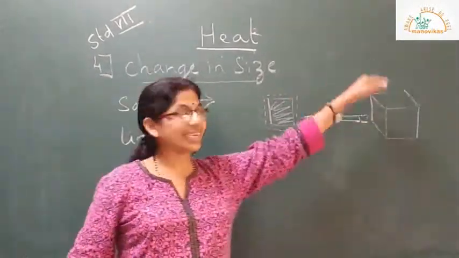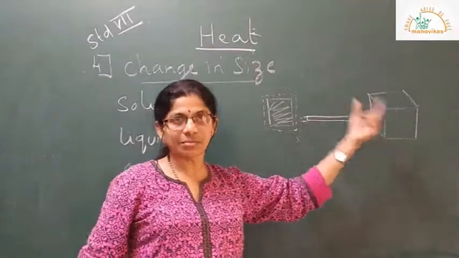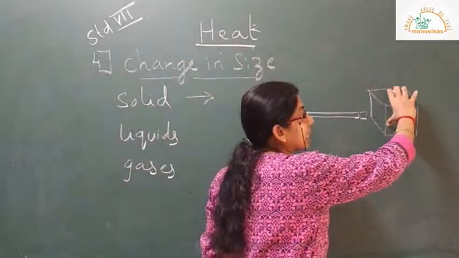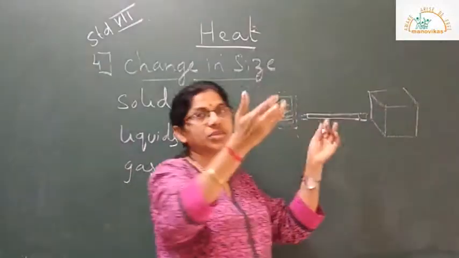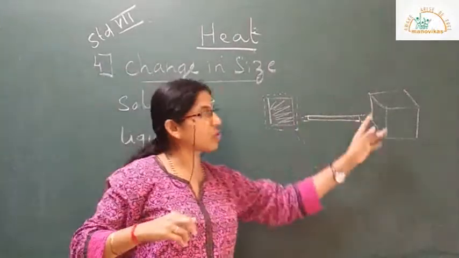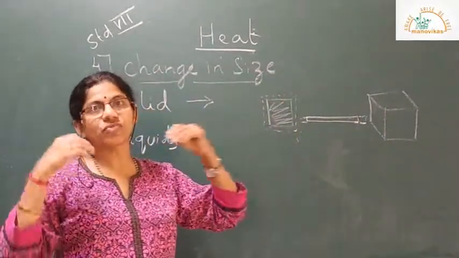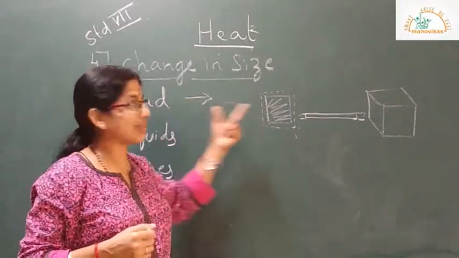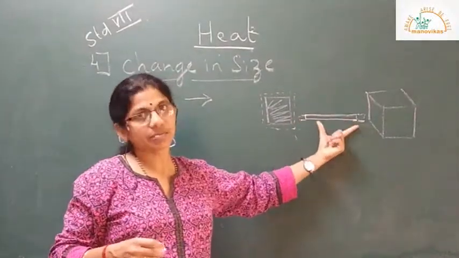And if it is a three-dimensional figure like a cube, the entire volume of the substance will change. So this is called thermal expansion. Whenever expansion takes place, especially in solids, we call it thermal expansion.